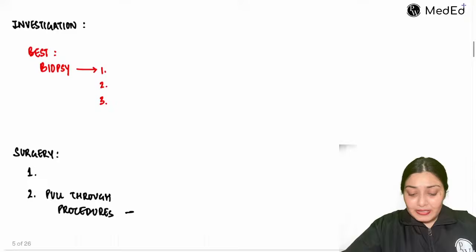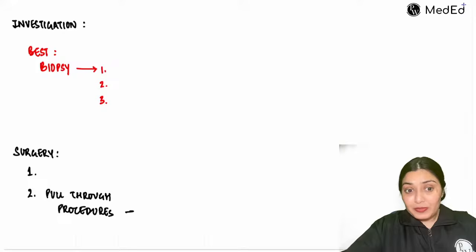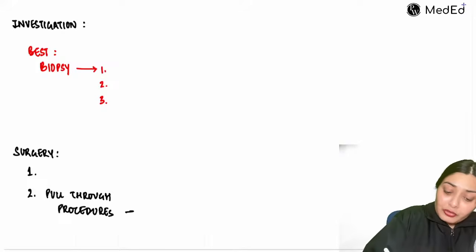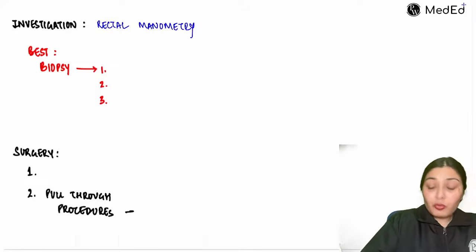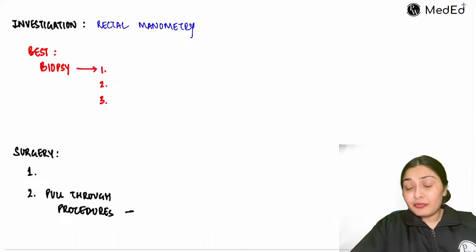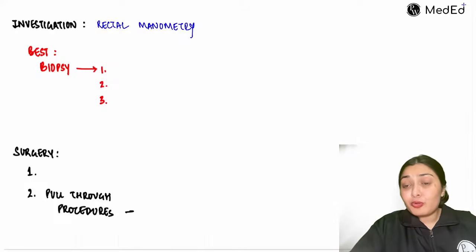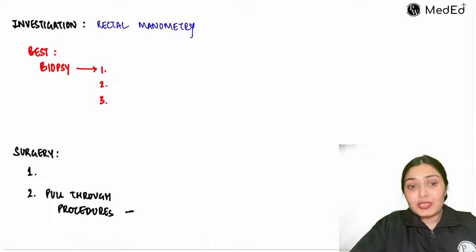The best investigation would be biopsy, but apart from that, we can check the pressure in the rectum by rectal manometry. Rectal manometry is an investigation that we go for, but the best would be to go for biopsy. In biopsy, what do I have to look for? I have to look for the nerve segments. If nerves are absent, this is aganglionosis, Hirschsprung disease.